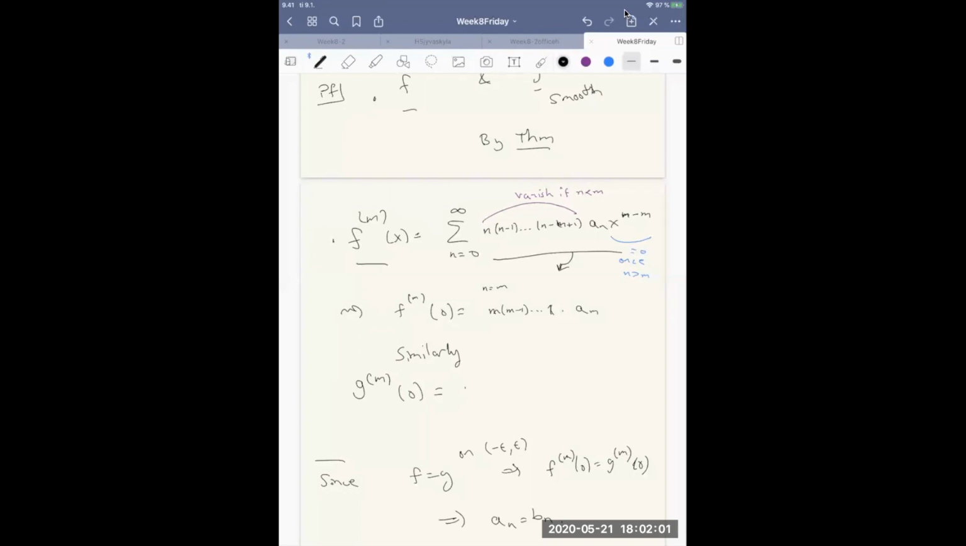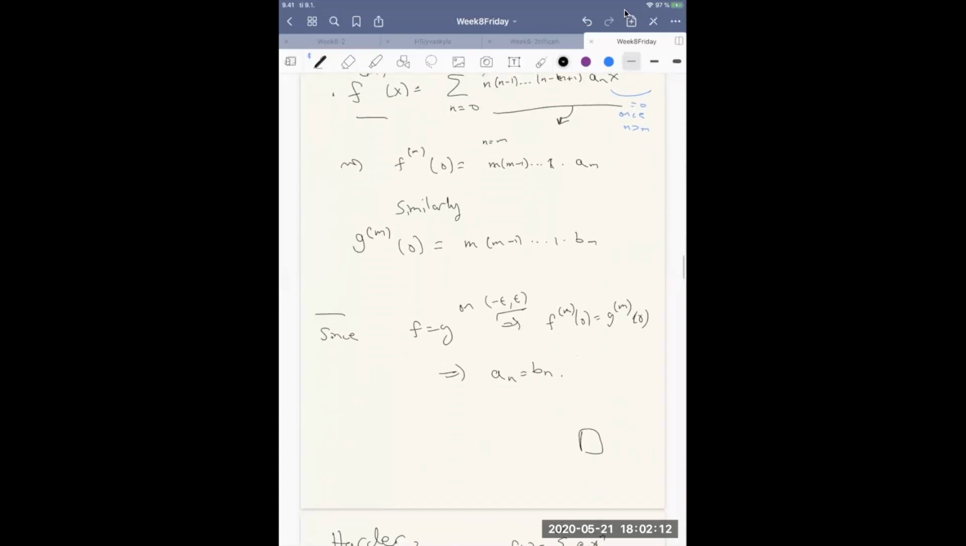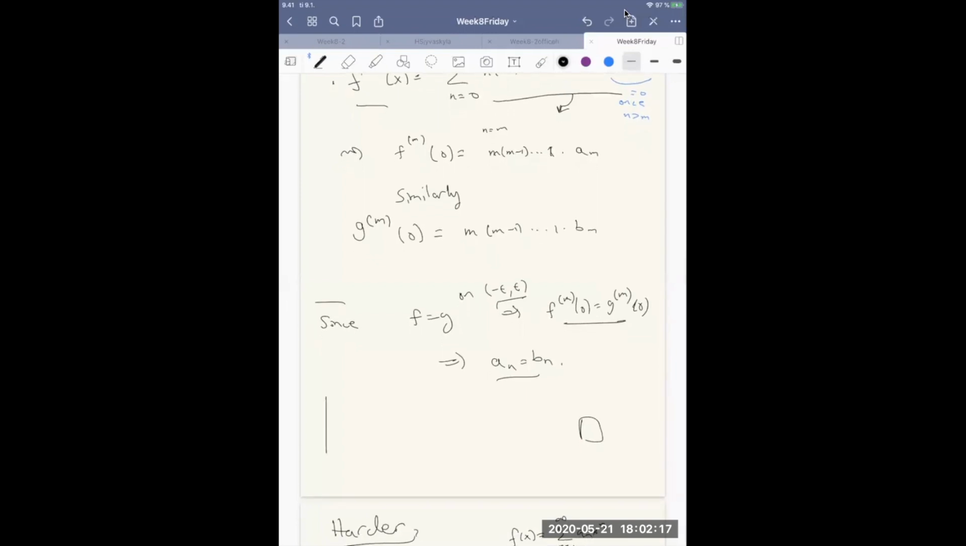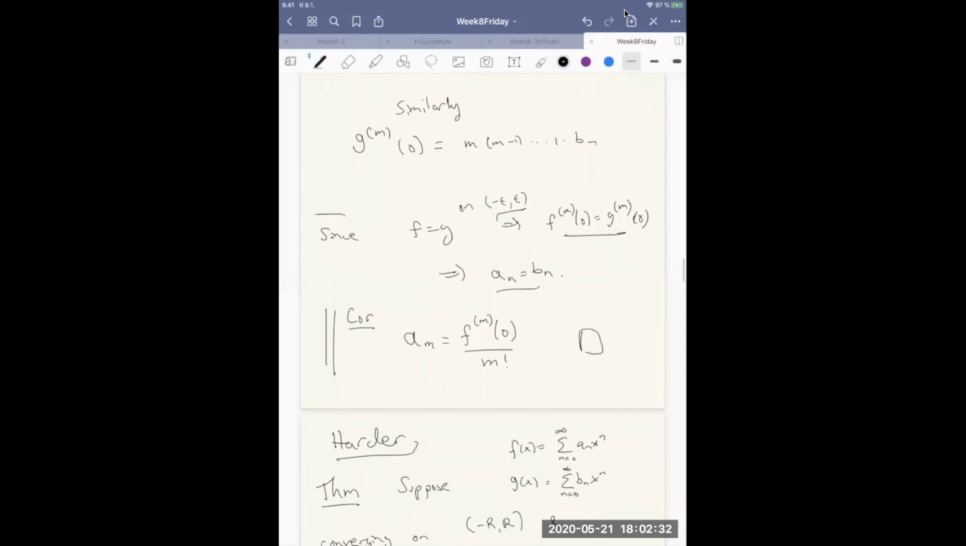And similarly, if we do it for b, we get the same formula for the derivatives. And because these functions are equal in the neighborhood, the derivatives are equal and the coefficients are the same. As a corollary of this argument, we also get a formula for the coefficients of the power series. If it converges, then how it relates to the derivatives is by these factorial expressions that are familiar from Taylor series.